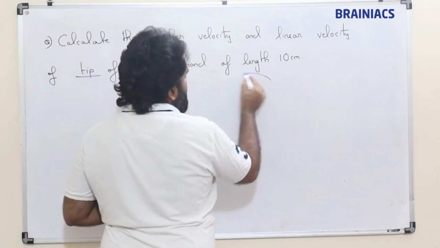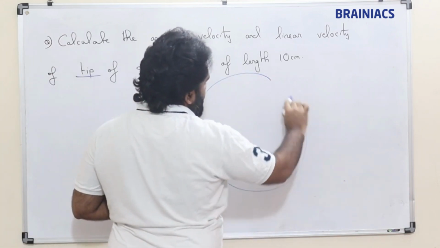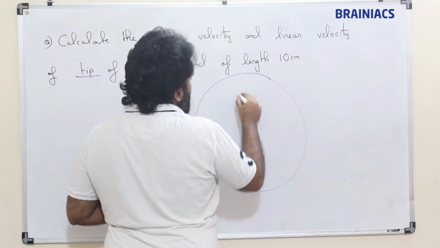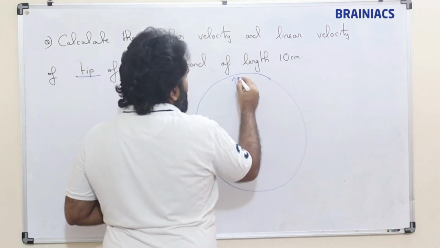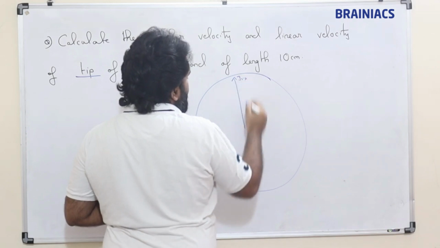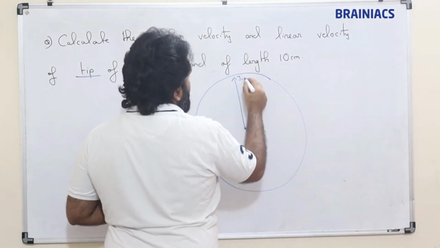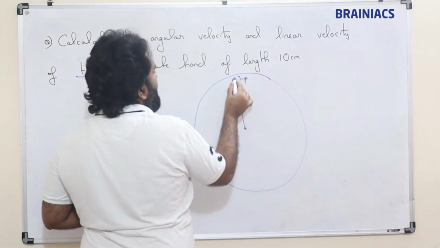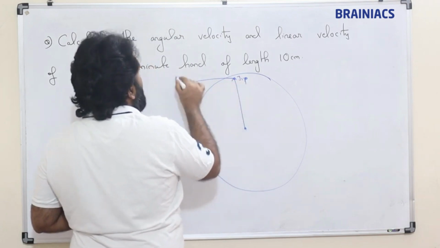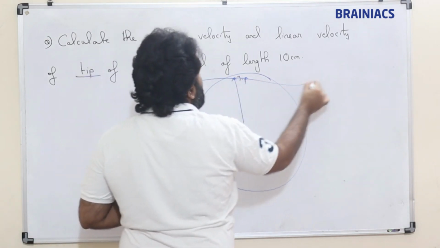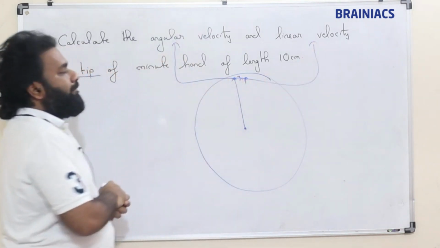Suppose this is the clock, so a minute hand is there, and this is the tip.